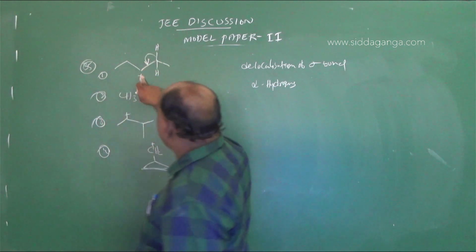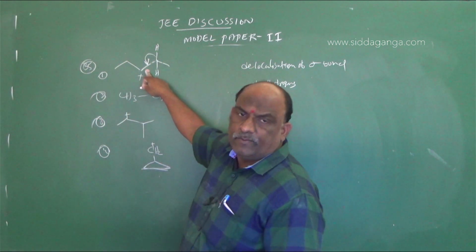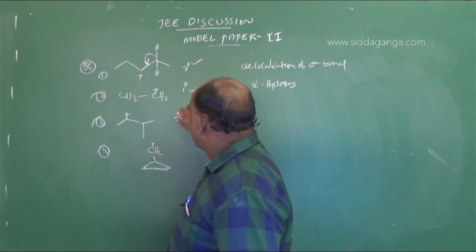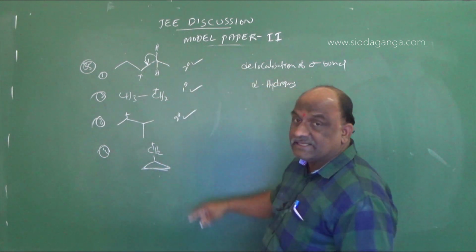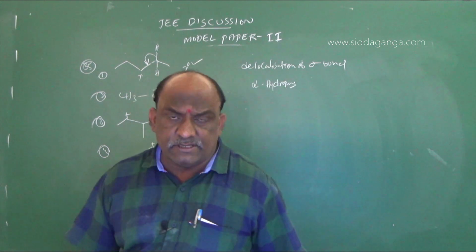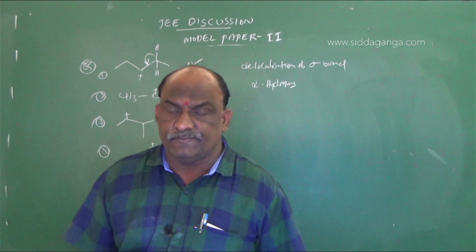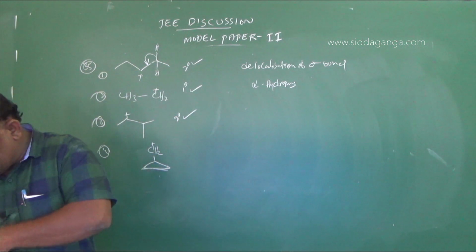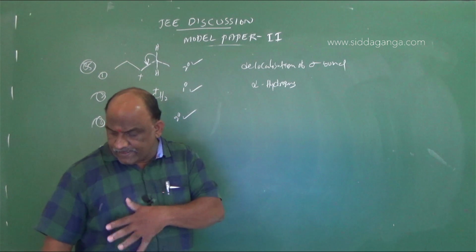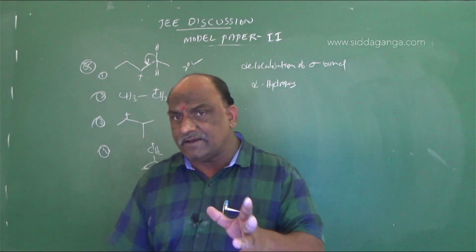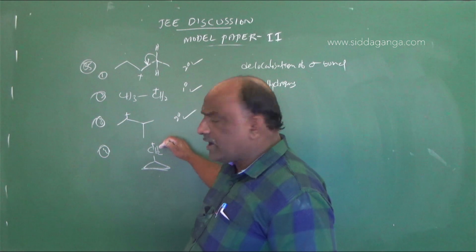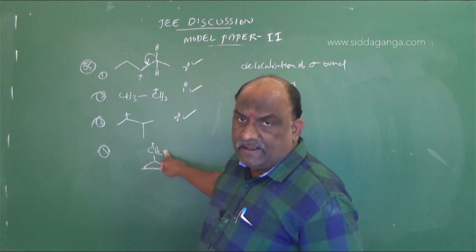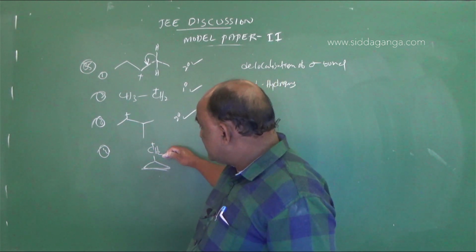This is stabilized by hyperconjugation because it is a secondary alkyl group, and primary alkyl is also stabilized. This is also secondary alkyl stabilized, but this is a cyclic compound. Cyclic compounds are not stabilized by hyperconjugation, because here we should consider the cyclopropyl bonding orbitals a little bit. What will be the stability factor for this cyclopropyl carbocation? Actually it is methyl cyclopropyl.